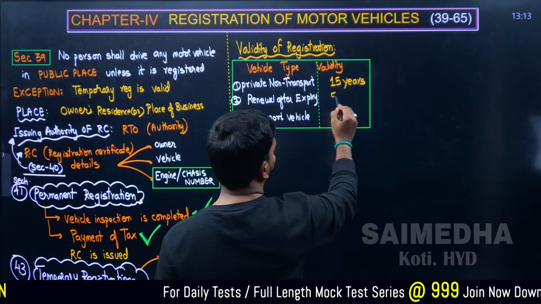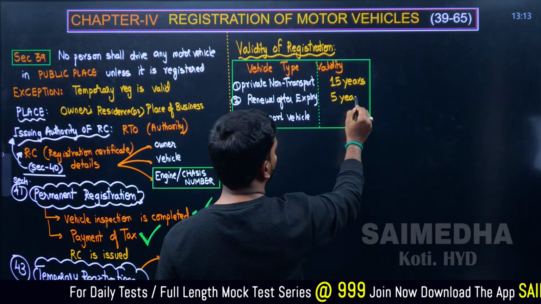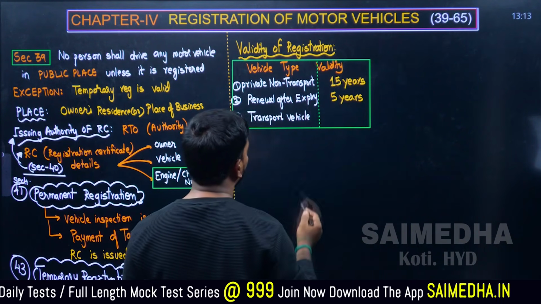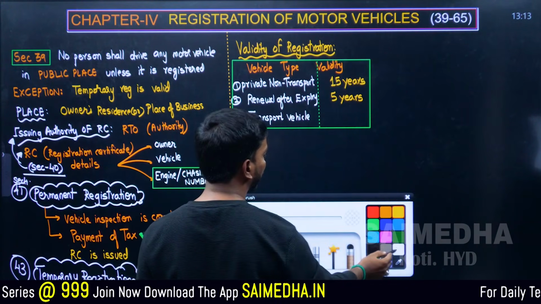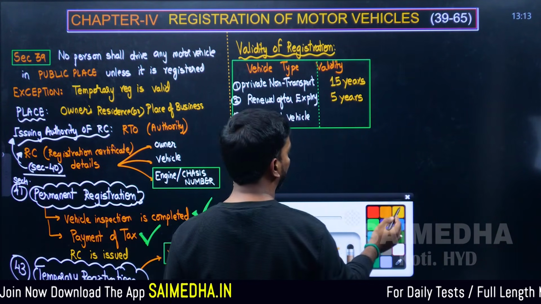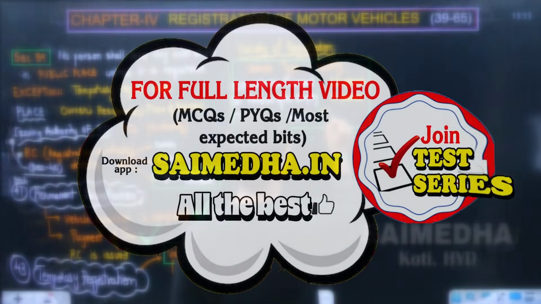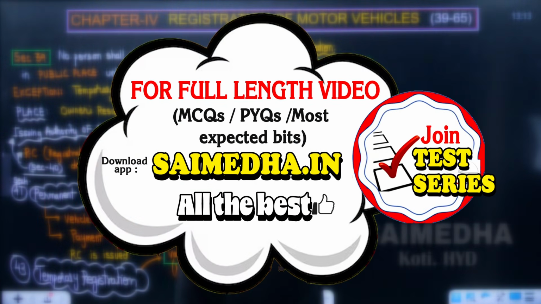For how many years is it going to be renewed? For 5 years. Now the question is about the transport vehicle. Remember, the important part here is that it is linked with the fitness certificate.